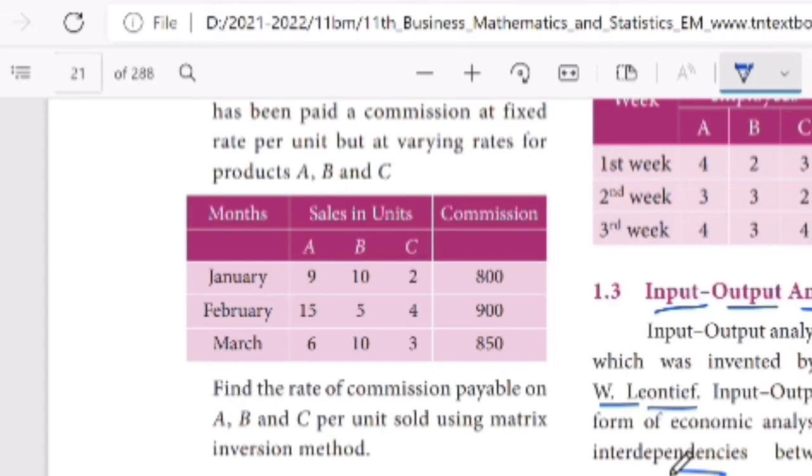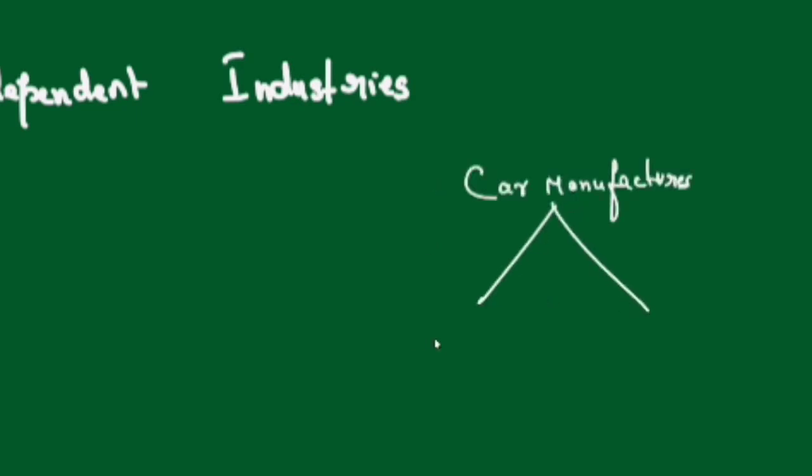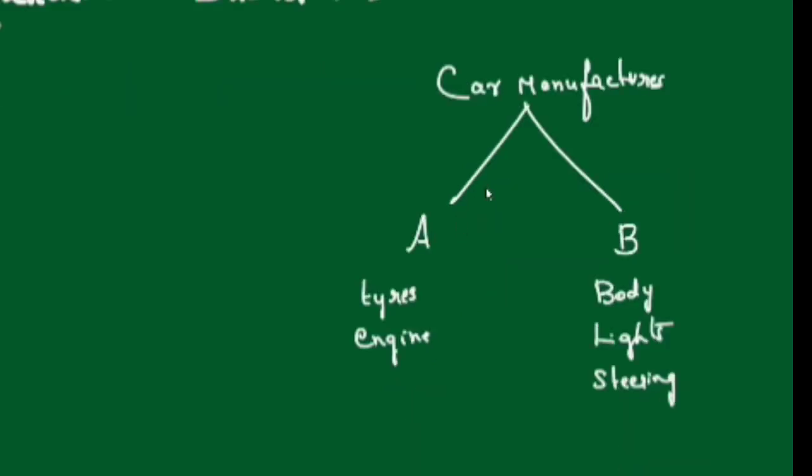What do you mean by interdependent? Suppose the car manufacturing industry. There are two industries, A and B. Both the output is car. What are the parts of a car? You have a tire, engine or body material, lights, steering. So suppose industry A produces tires, engine and all that. Industry B produces body material, light, steering, etc. So now what is the output? The final output is car.